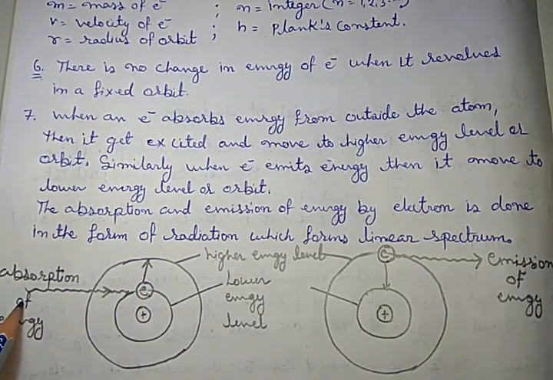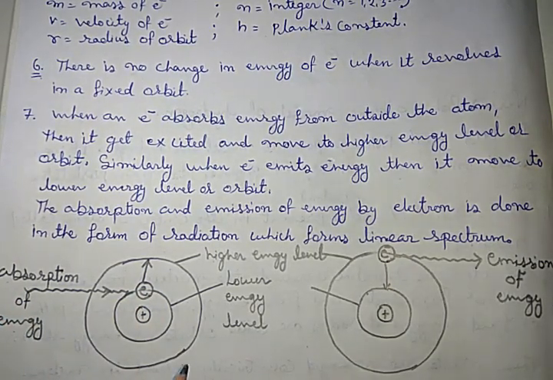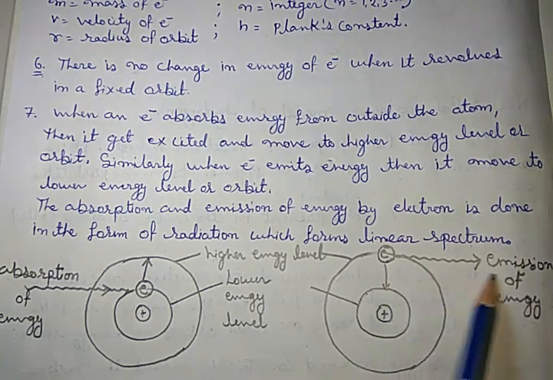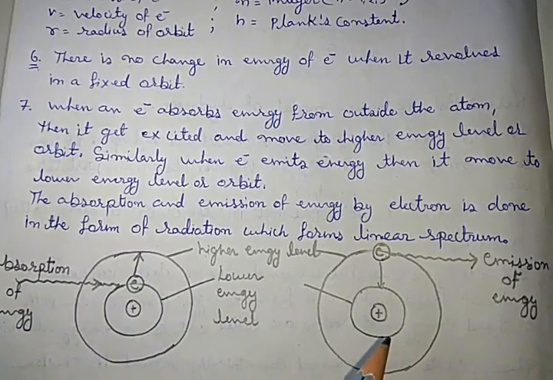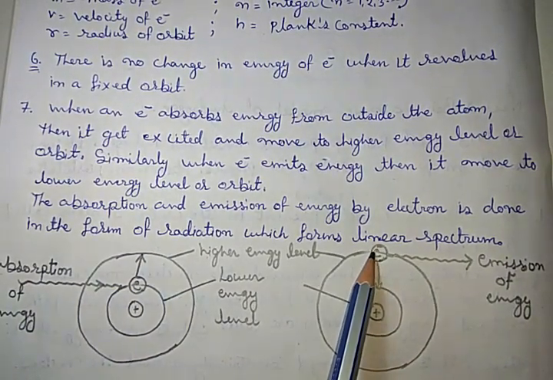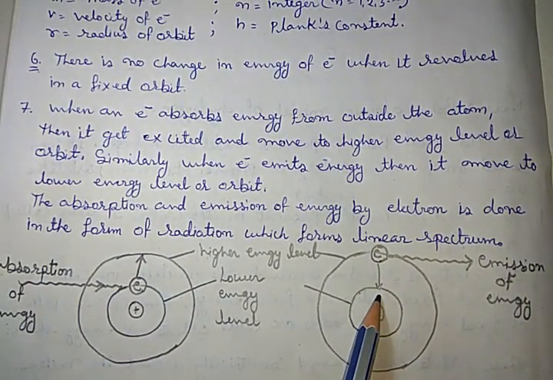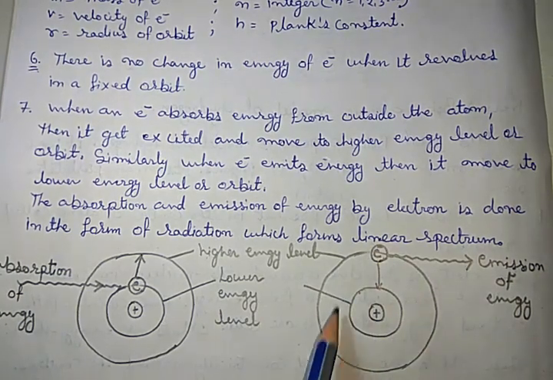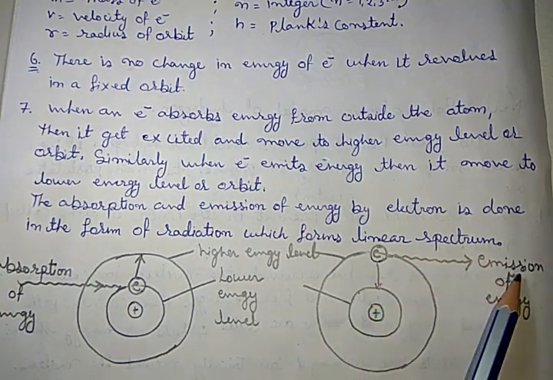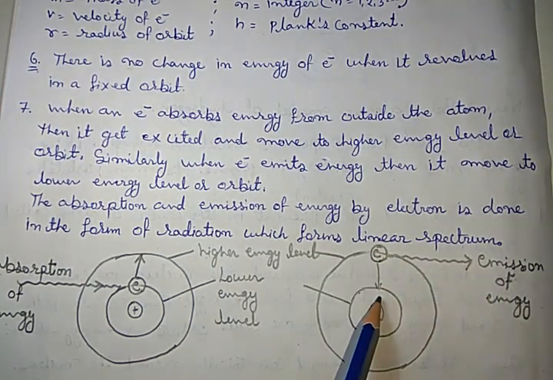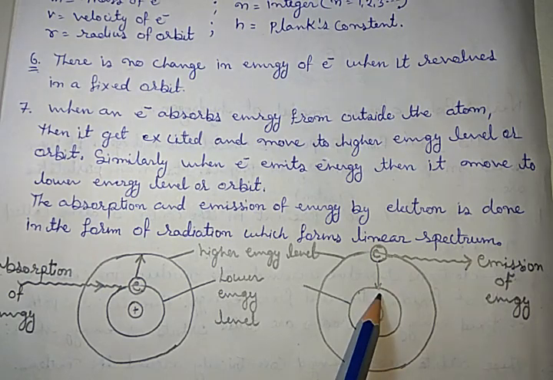by absorption of energy. Similarly, when an electron emits or releases energy, then it moves to a lower energy level or orbit. That means the electron is revolving in this orbit, this energy level. When it releases or emits energy, it will come into a lower energy level. Got it?